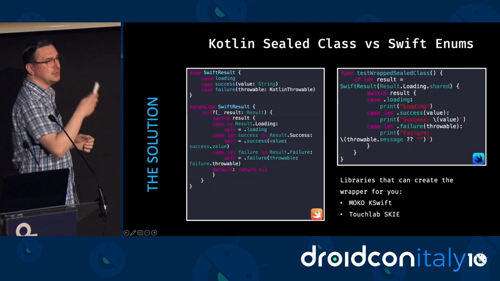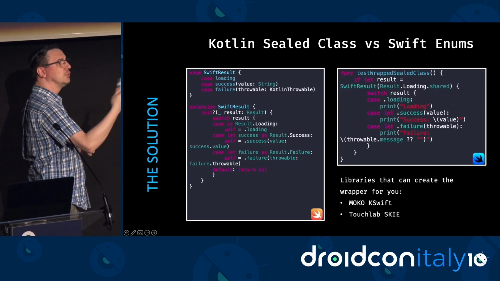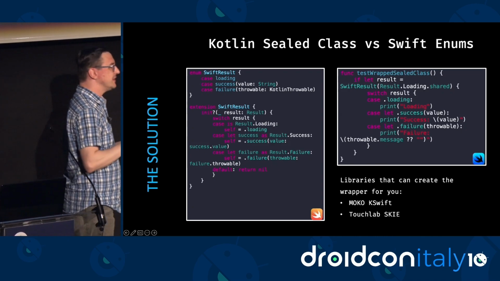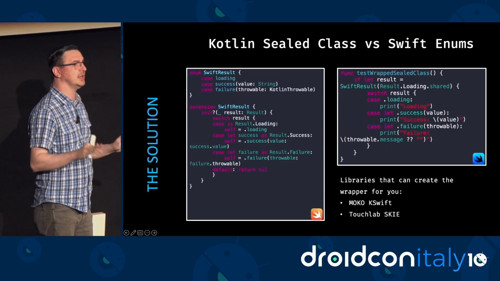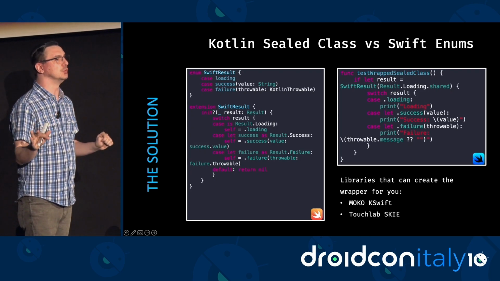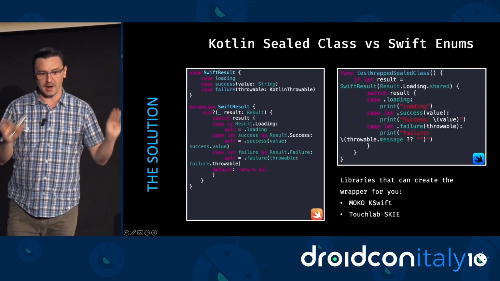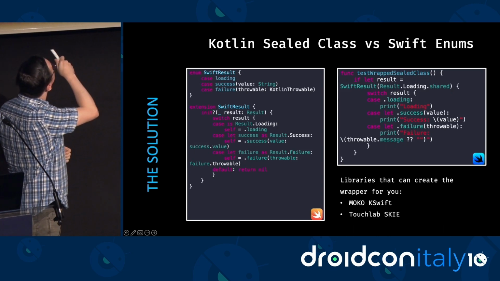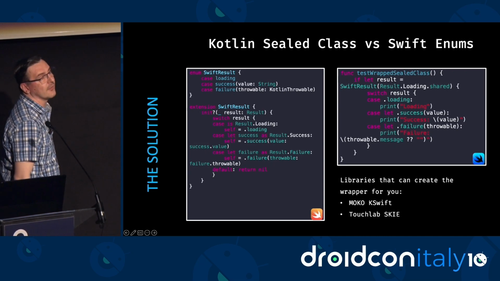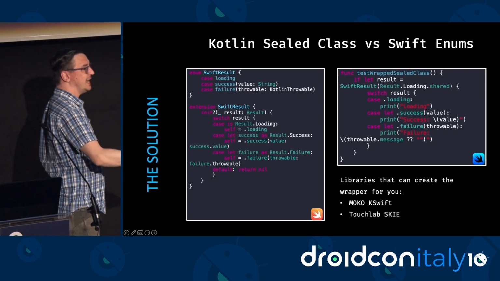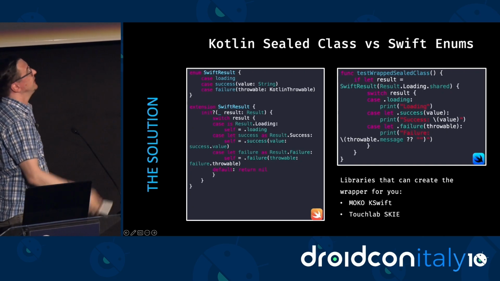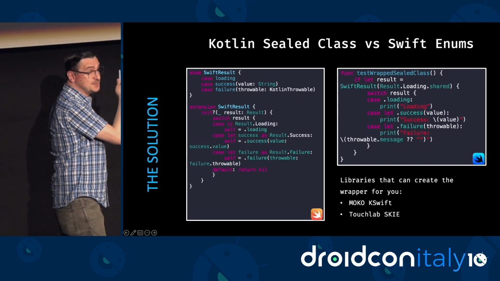So we create the Swift enum that will replace our Kotlin enum or sealed class hierarchy. And then the craziest thing that I learned about Swift: in Swift, you can write an extension that adds a constructor to a class, and that constructor can return null. Two things that are completely unthinkable in Kotlin, but are possible in Swift. So here I'm writing, through extension, a constructor for our Swift enum that basically converts our Kotlin enum class, or Kotlin sealed class hierarchy, to the Swift enum. And then if we give a Swift enum to a Swift developer, for them it's business as usual.